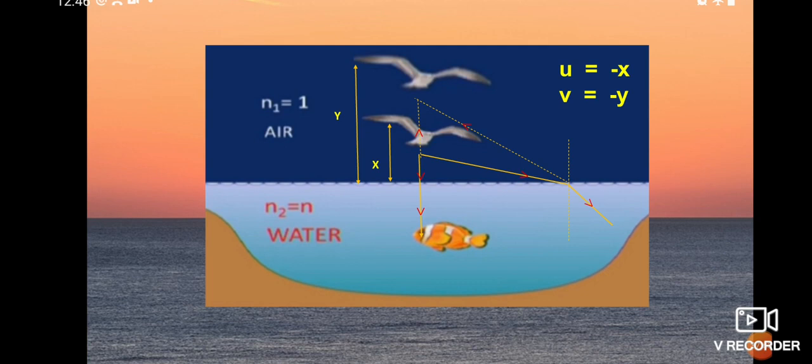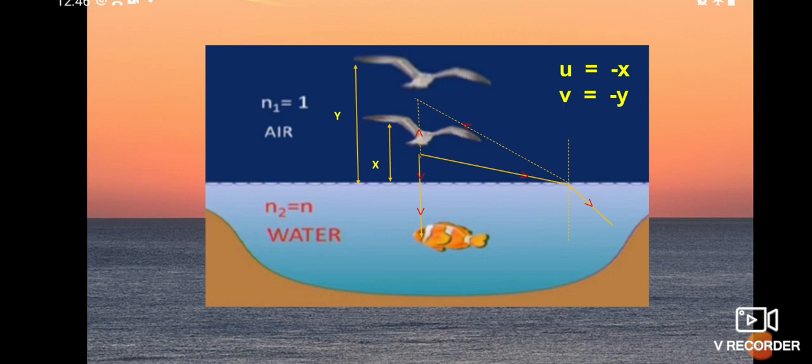When the bird is in its actual position, as given in the textbook, the light ray travels to the surface of the water and reaches the fish. At that time the refracted ray is not going to deviate.